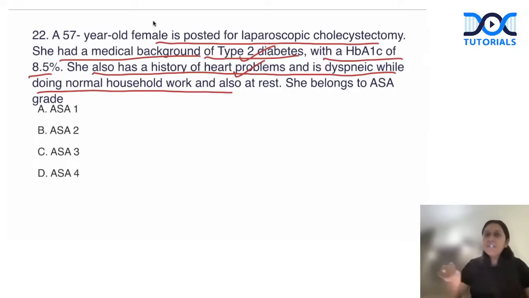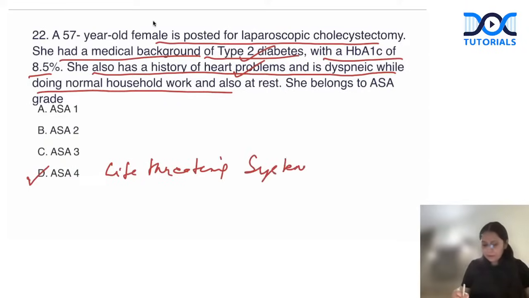She's dyspneic even at rest, uncontrolled heart disease. She has life-threatening heart disease. She cannot perform her day-to-day activity as well. She's even dyspneic at rest. She has uncontrolled diabetes. She belongs to ASA grade 4. So ASA grade 4 is life-threatening systemic illness. She is ASA grade 4.